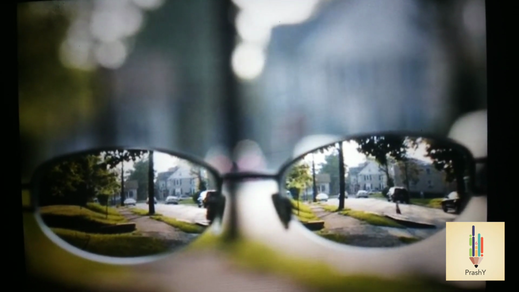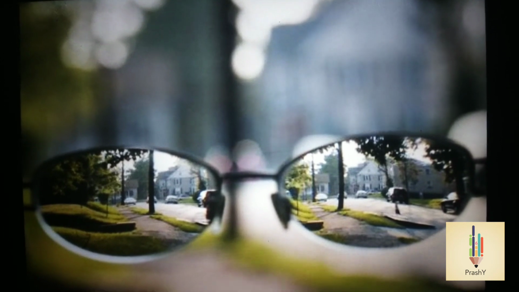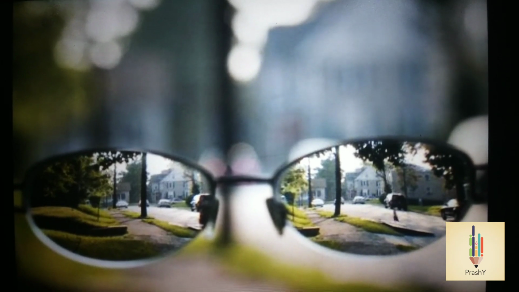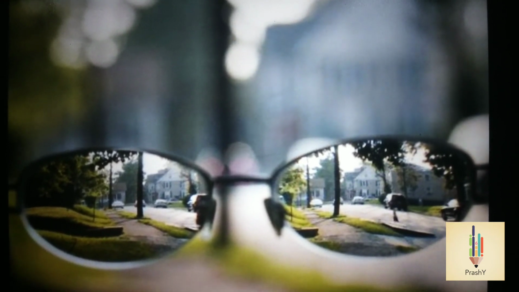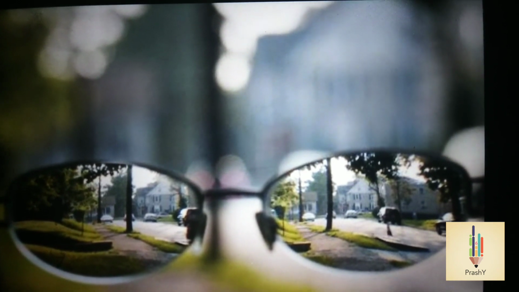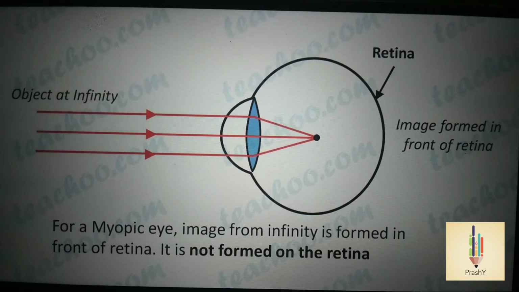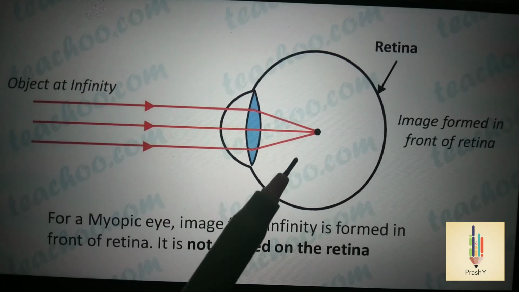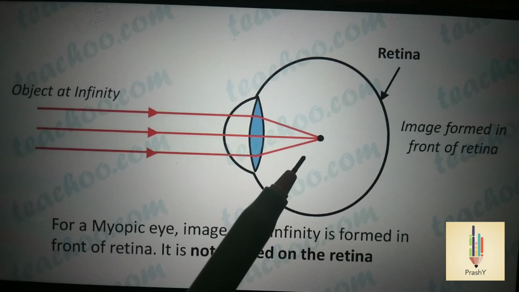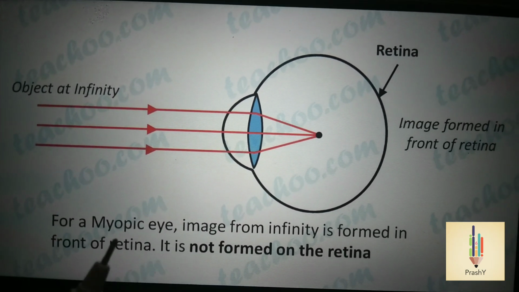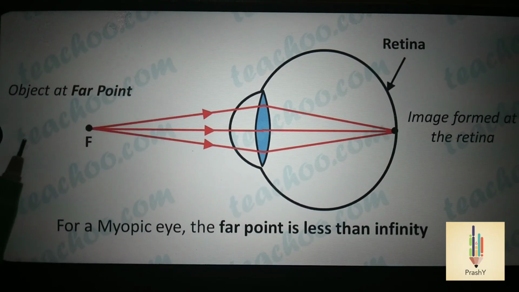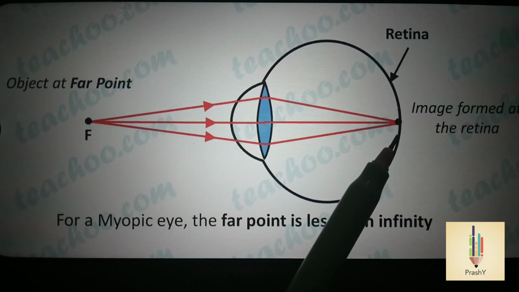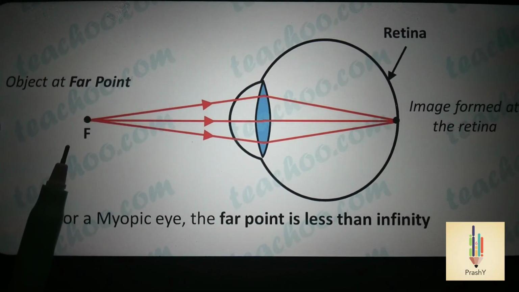Myopia, also called nearsightedness. People with this defect of vision cannot see objects at long distances but can see objects at nearby distances clearly. For these people, the maximum focal length is less than 2.5 centimeters. When viewing a long distance object, parallel rays fall on the lens, and these rays converge and form an image in front of the retina for a myopic eye. So, he sees a blurred vision. When the object is moved closer to the lens, the image moves towards the retina and forms an image on the retina. This point we call the far point.